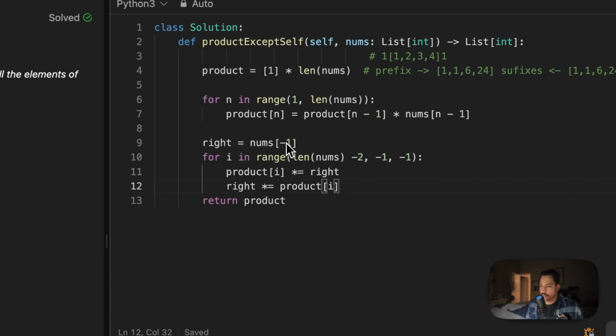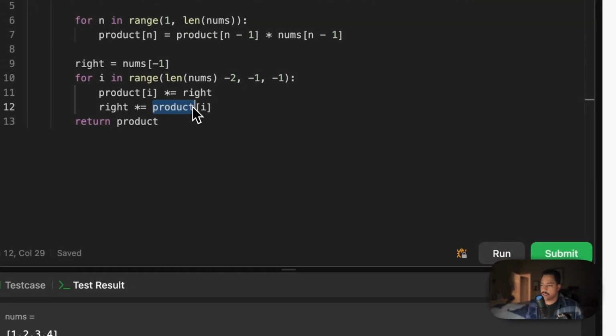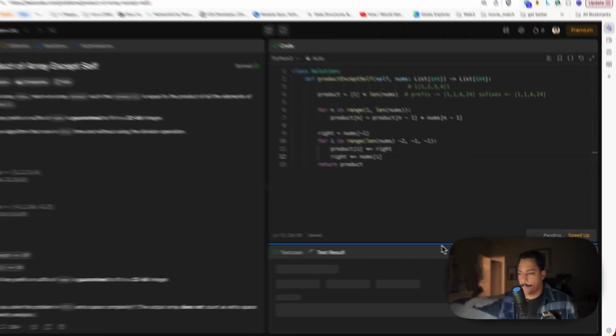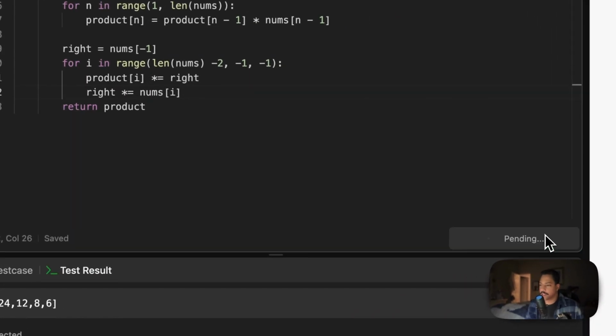This is nums of I minus 1. That's the end of that. And this is nums of I. I think that should be it.